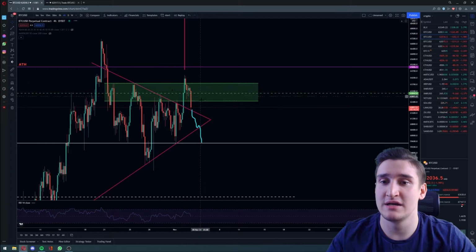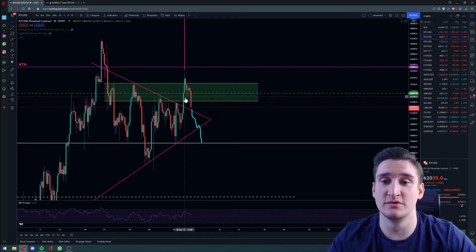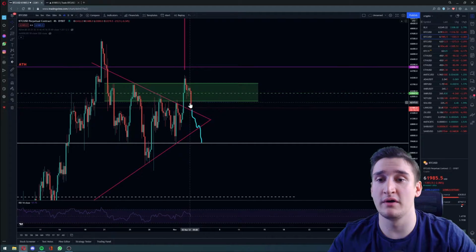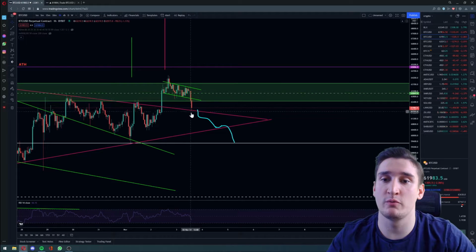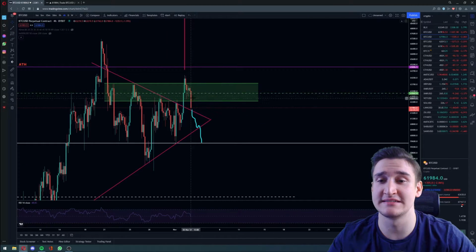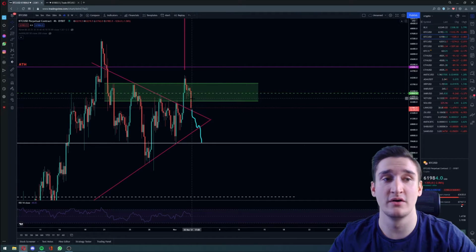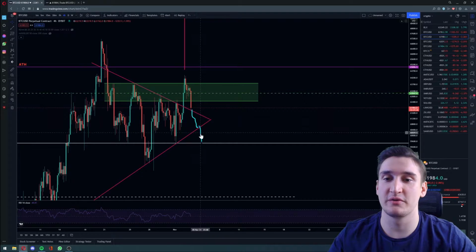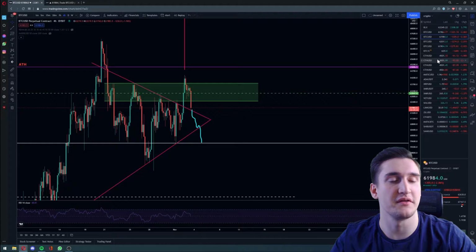We could also imagine that maybe the Bitcoin price in the next 2 hours will move back up here in that horizontal resistance channel. And if that 4-hourly candle closes inside that resistance channel, I will definitely compound my position size, because then we got a perfect 1-hourly wick down here to retest that symmetrical triangle, then pump up again and close that 4-hourly candle inside that horizontal resistance channel. So that would be a very good scenario if in the next 2 hours we'll move back up here, but for sure it's also possible that we get a further dump to the downside. I would say let's just talk about Ethereum for now.